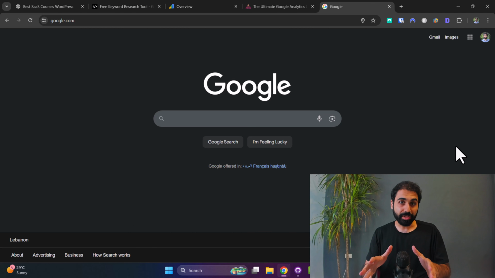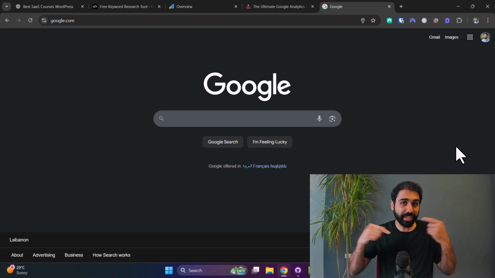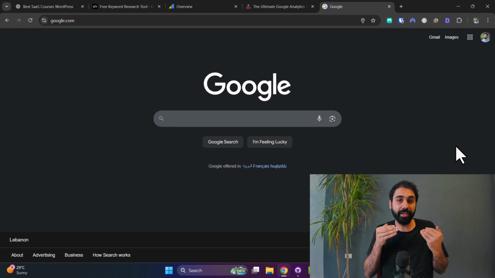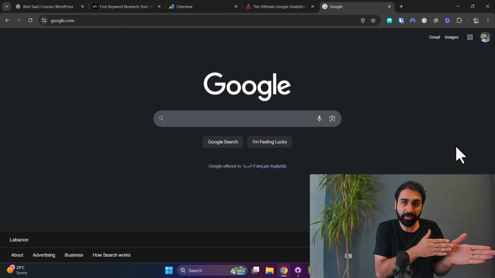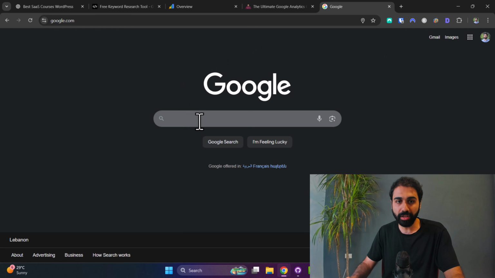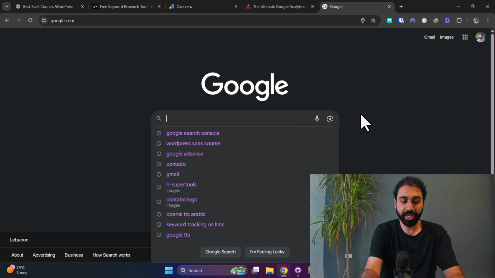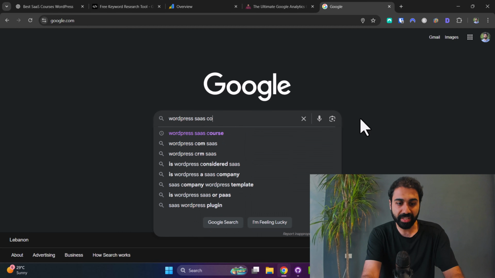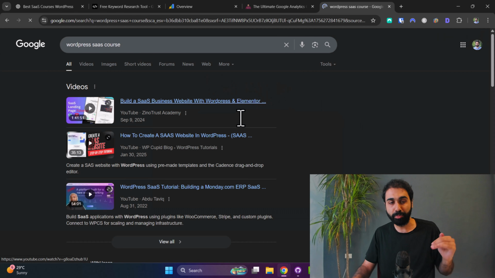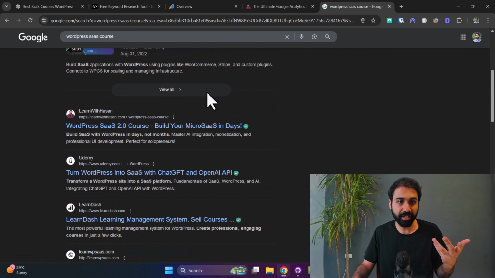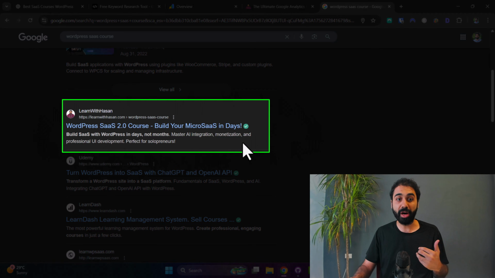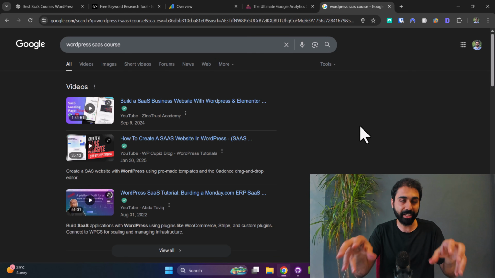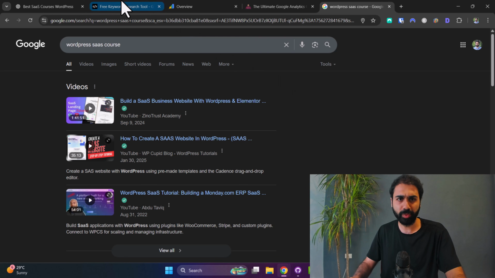Okay, before we start, and in like 30 seconds, let's recap together how organic traffic was before AI, in 2023 and before. So we have Google and we go and search for keywords, for example, WordPress SaaS course. This is a keyword that people may search for, and then you rank your website on top of Google to get traffic directly from Google, organic free traffic. So we used to do keyword research.